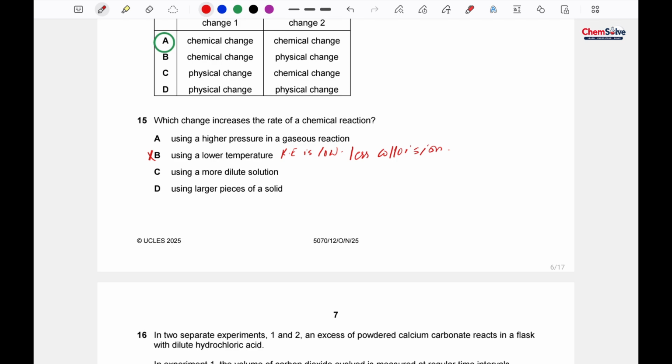Using more dilute solution. If we use more dilute solution, then there would be less concentration, and then there would again be less collision and less rate of reaction. Using large pieces means less surface area. If there is less surface area available, then again there would be less collision and less rate of reaction. So that's how the correct option is option A.